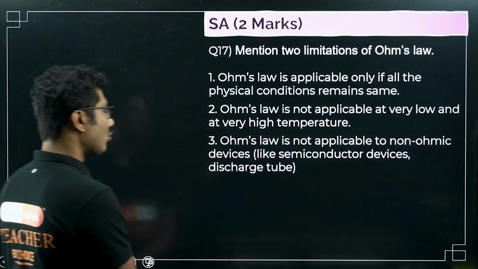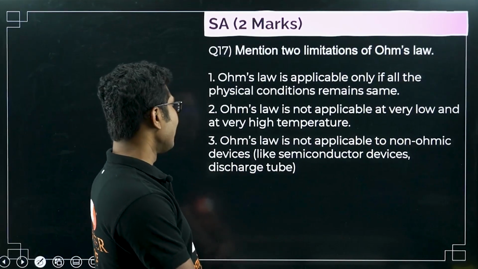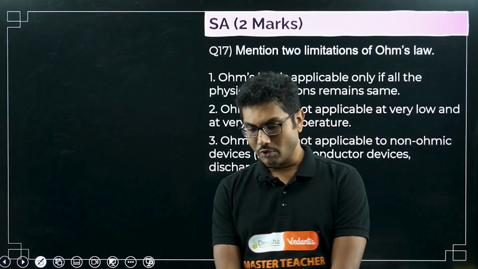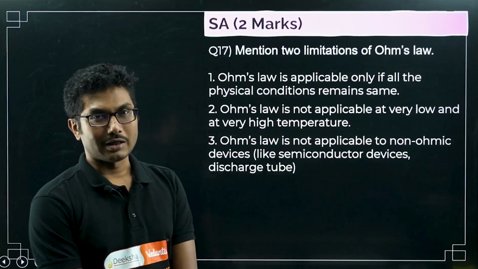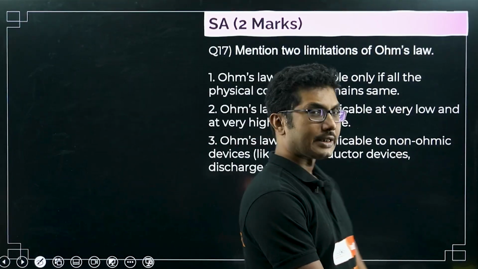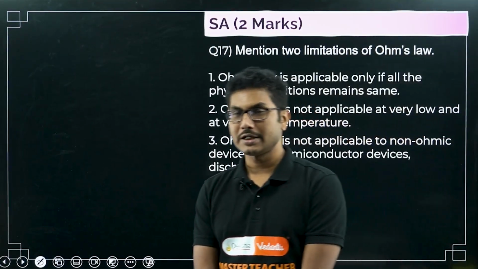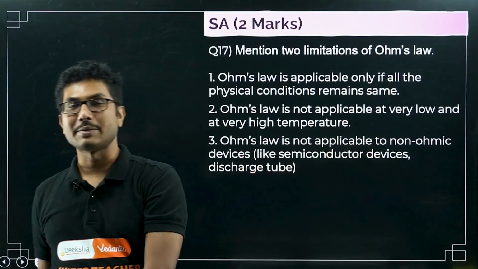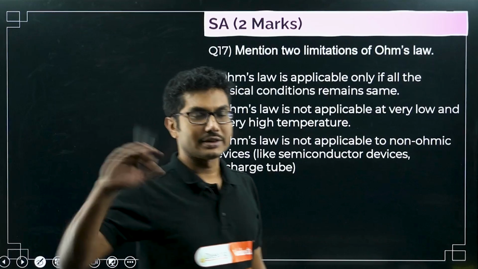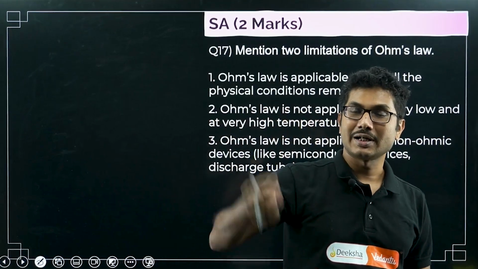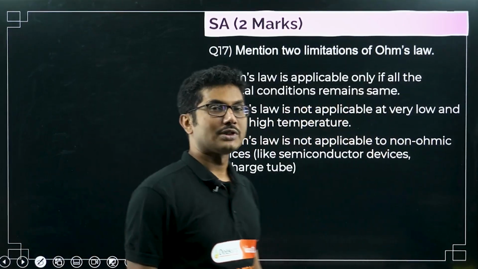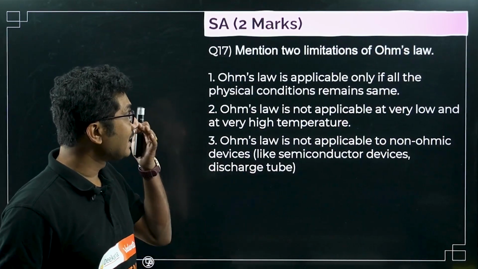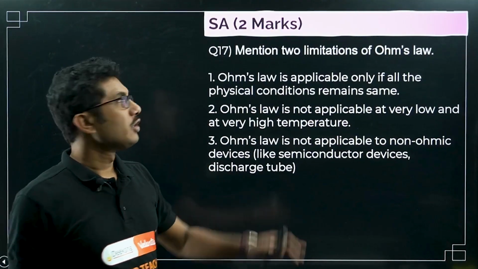What is the meaning of non-ohmic devices? Like semiconductor, discharge tube, they are examples of non-ohmic conductors. Diode, transistor, etc. are also examples of non-ohmic conductors. They are part of semiconductor devices. If you only mention semiconductor, then you can mention diodes and transistors as well. Okay, these are the three points. You can write any two of the points to get full marks.